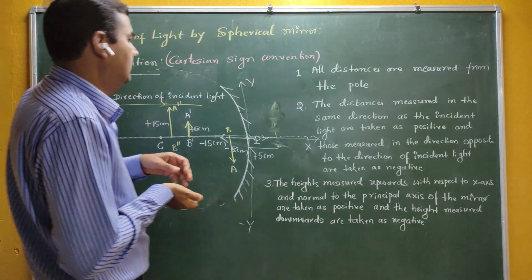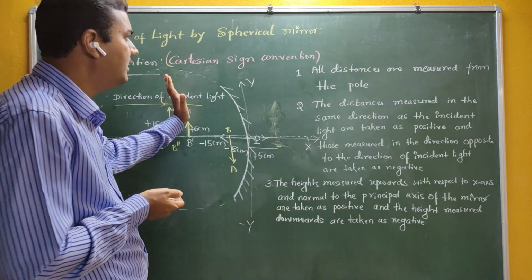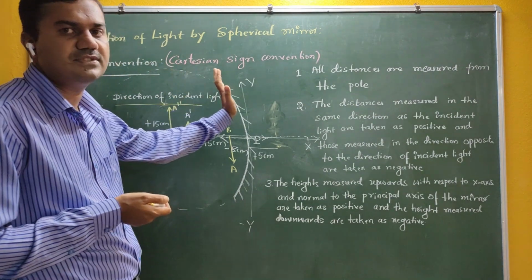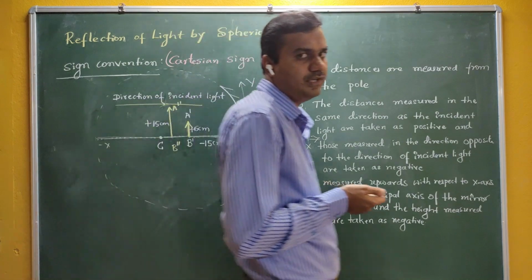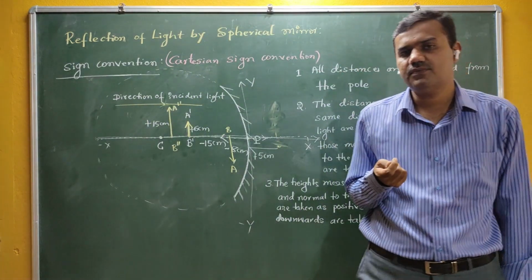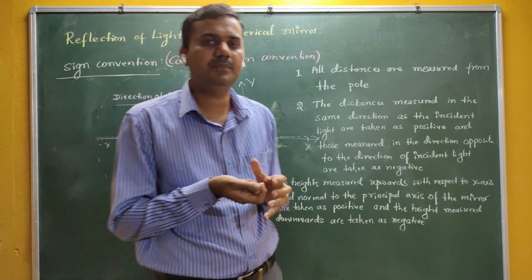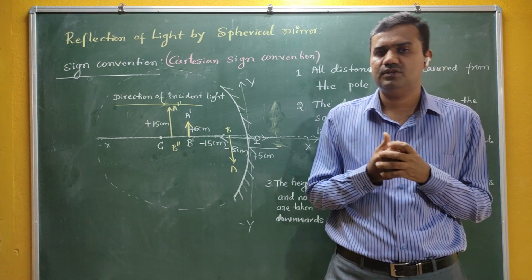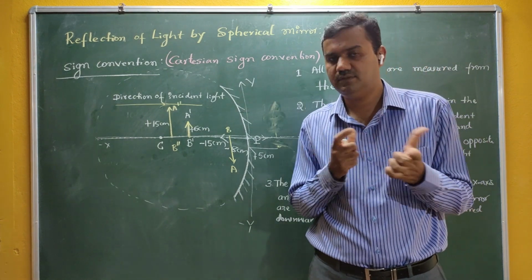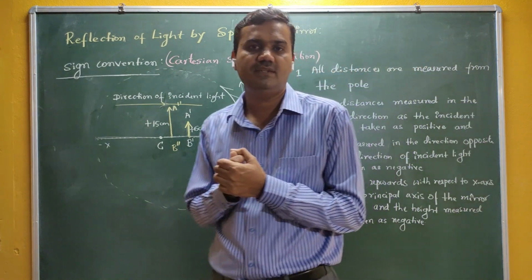So my dear students, please make a clear picture of the sign convention and go through it. It is very important. If you are deriving or simplifying problems, before substitution in derivations or in problems, you have to follow the sign convention.